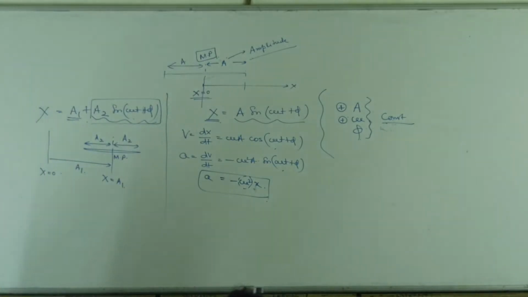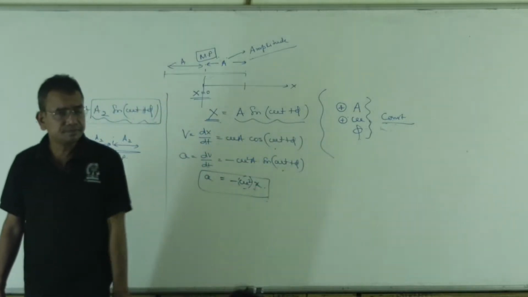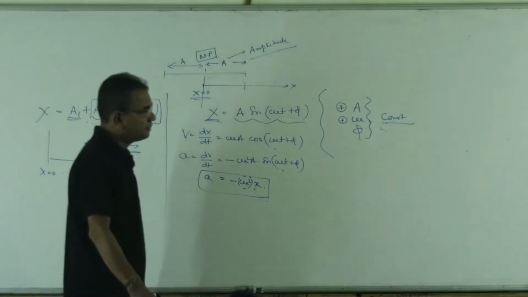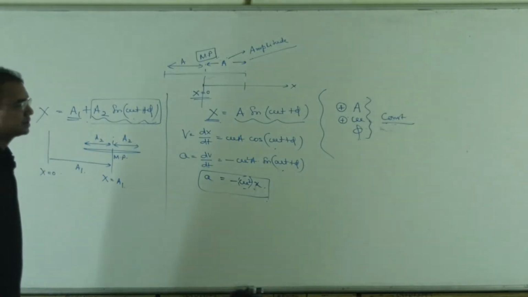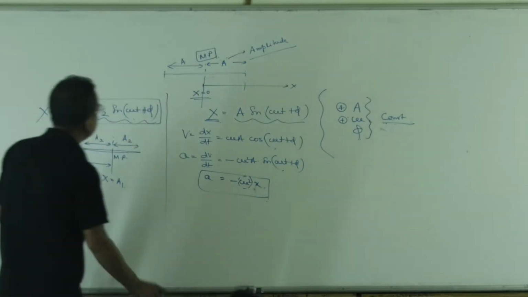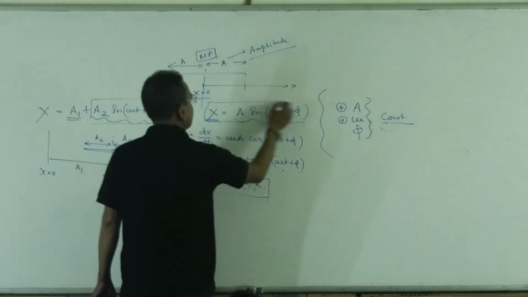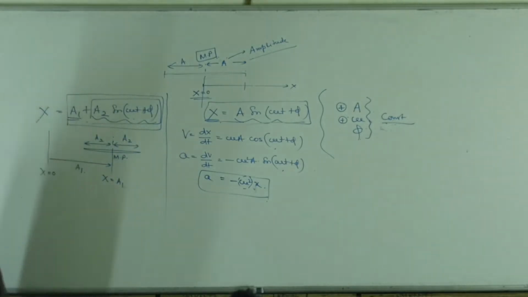So the general equation of SHM must be A sin(omega t plus phi), yes or no? When damping starts, I'll give an example of how the differential equation can be solved. But for the timing, we just go over the sine function. Any motion with x equal to A sin(omega t plus phi), or this a1 plus a2 sin(omega t plus phi), is called simple harmonic motion.